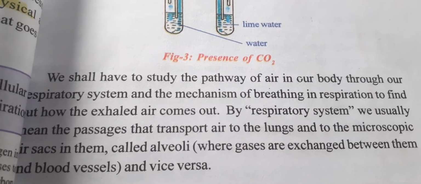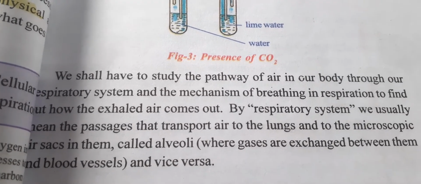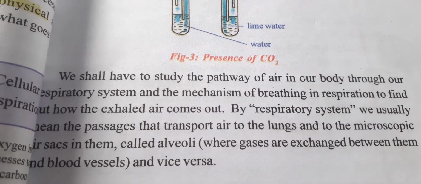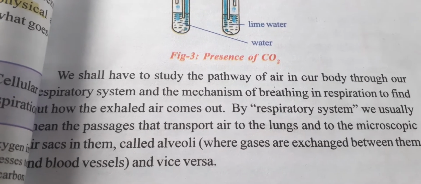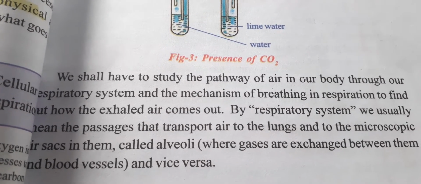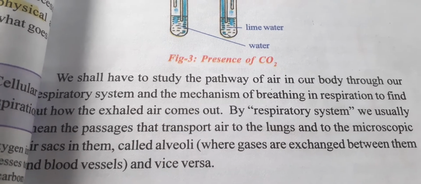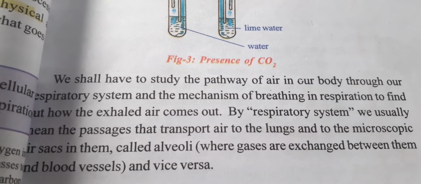Okay students, we usually see the passages transport air to the lungs and to the microscopic air sacs in them. So the air will be transported to the lungs, and the microscopic air sacs in them are called alveoli.